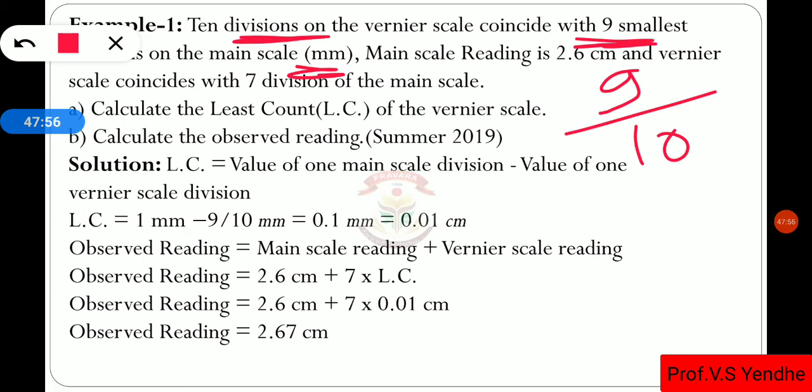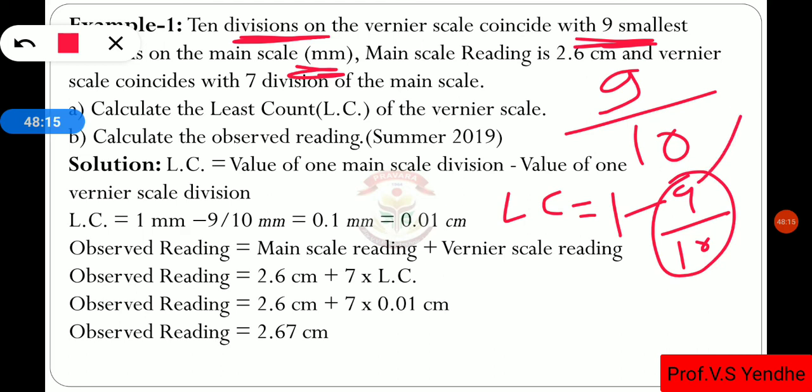The least count is calculated as: least count is equal to the smallest division on the main scale, 1 millimeter, minus 9 by 10, which is the difference, as we have seen earlier. If we do it like this, we get the least count of 0.01 millimeter. That means the smallest division on the main scale minus the difference on both the scales.